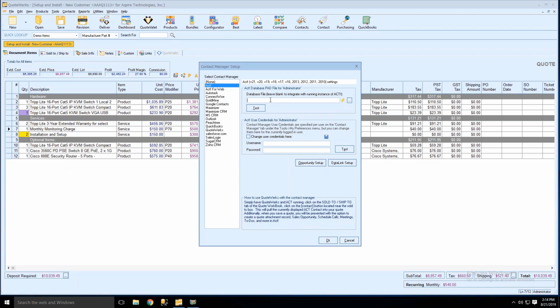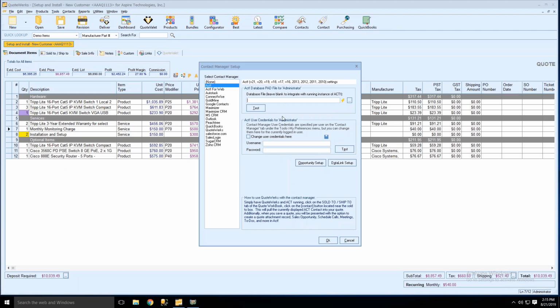If you always just run ACT 24/7, and you're having QuoteWerks integrate with just a running instance, you can continue to leave it blank like I have. Down here, this is going to be your username and password. So you're going to need to add your ACT username and password for this installation of ACT that you want to integrate with.